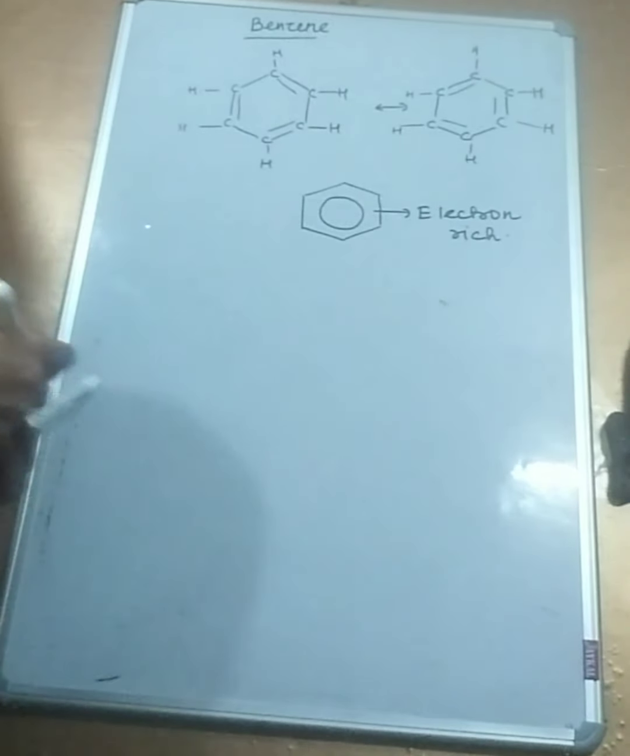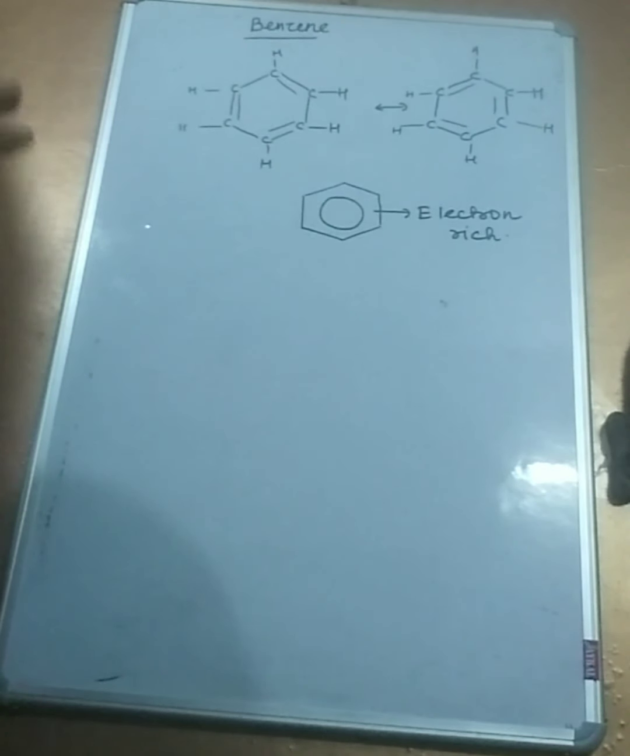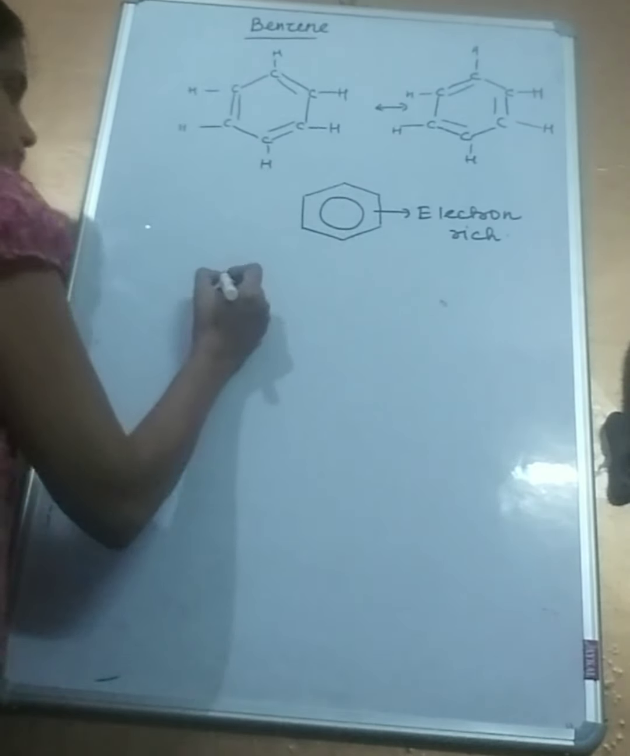So what is it likely to be attacked by? Species which are seeking electrons. So we will see that most of the common reactions of benzene, and the ones we specially do, are the ones where benzene is attacked by an electrophile or a species seeking electrons. We'll talk about that in a bit. Let me first tell you how to name these compounds.